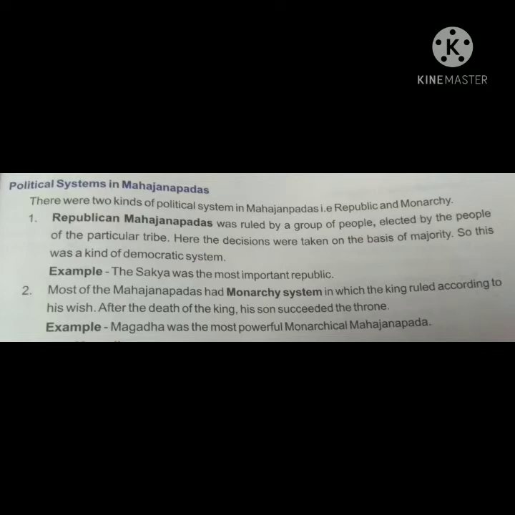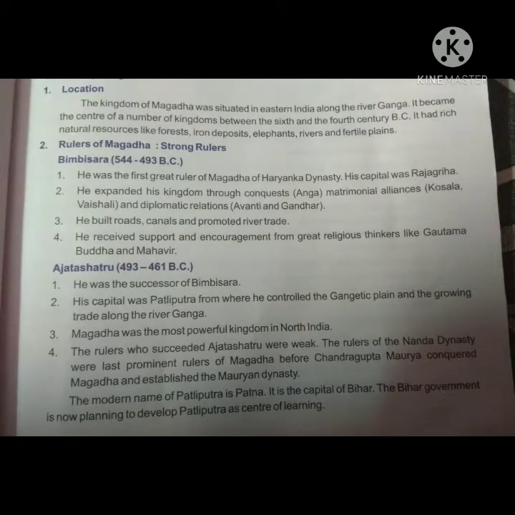Second is monarchy Mahajanpad. Monarchy is the system in which the king rules and the people have to follow the rules and regulations created by him. After the death of the king, the son succeeds the throne. Let's study about the Magad, which is the main of the 16 Mahajanpads.